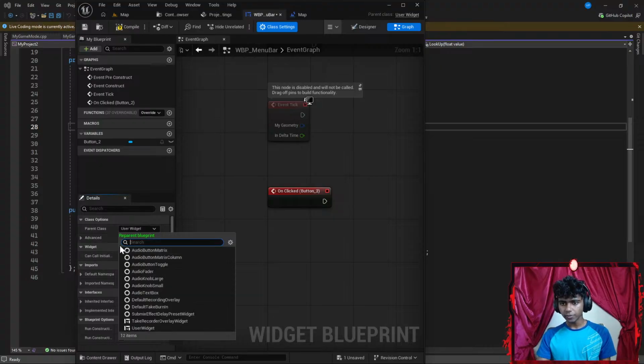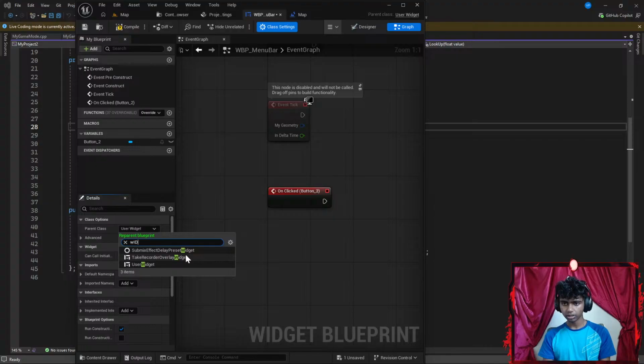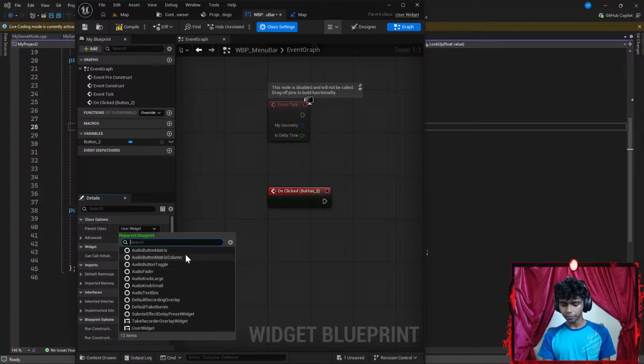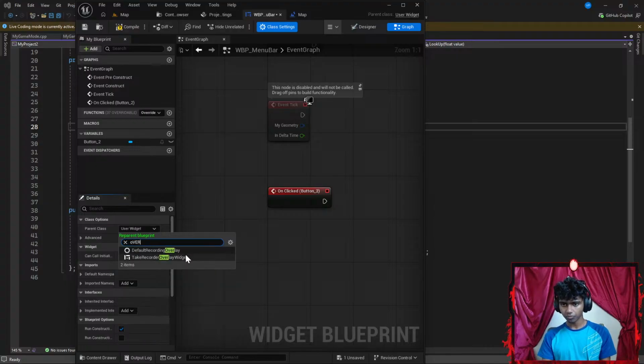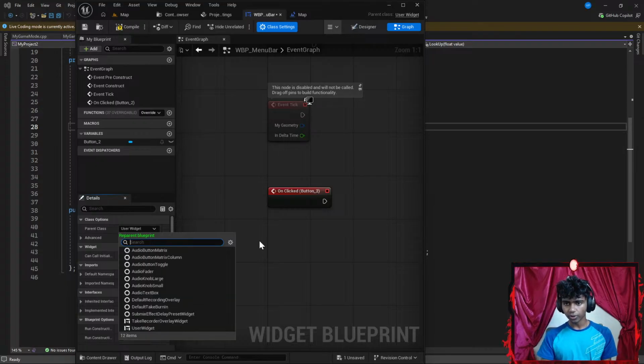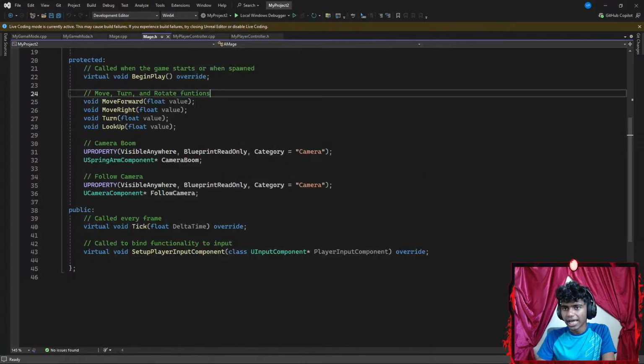Okay, wait, that is my class settings, right? So I have menu bar, I have widget, overlay perhaps. Okay, I do not see overlay. I'm gonna set it to my user widget. It's already set to user widget. What was my class called? My class was called... Oh, I do not have a class.